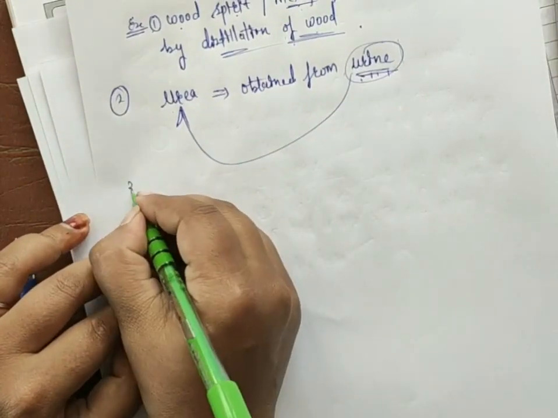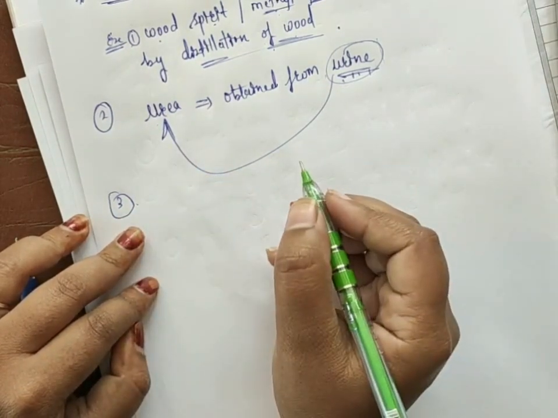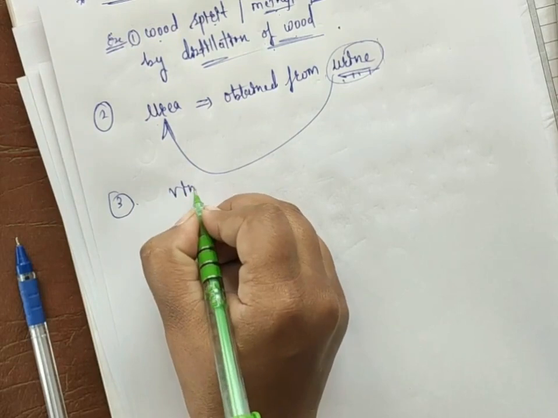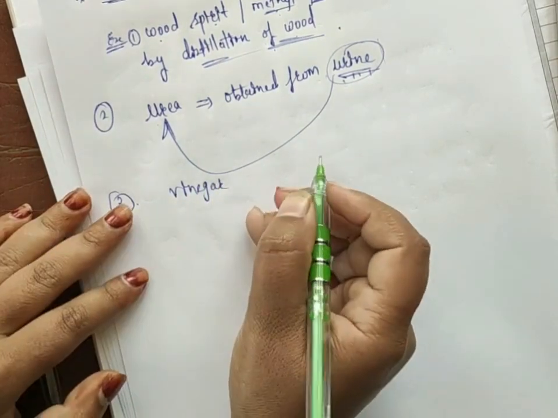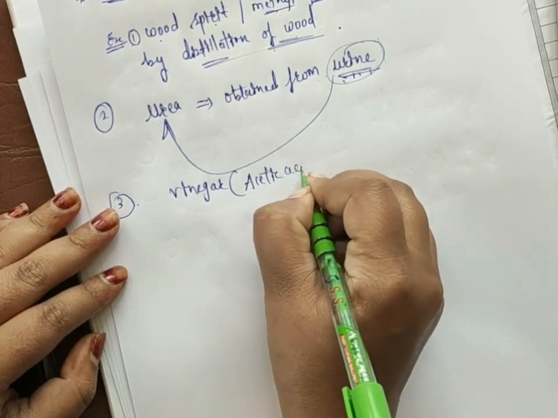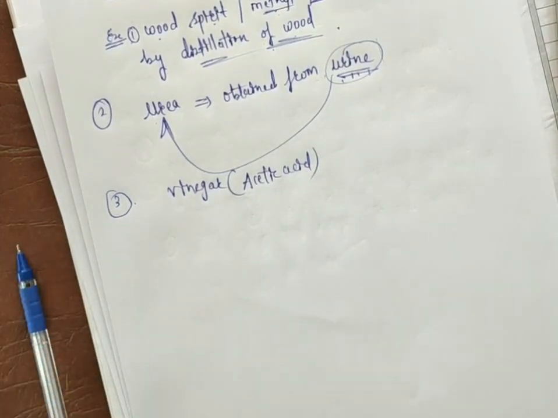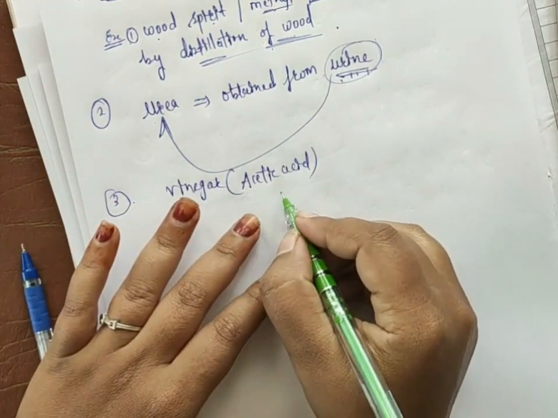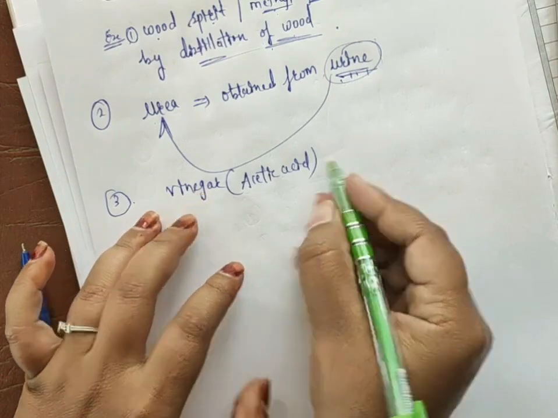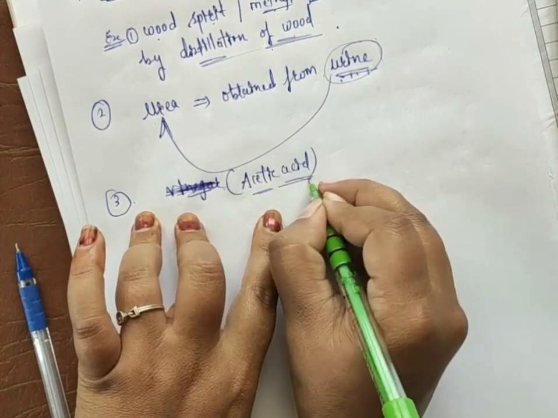So the third example will be vinegar. All of you know vinegar, and in chemistry language we call it acetic acid. In your home you use vinegar for the preparation of paneer. So the common name for vinegar is acetic acid.